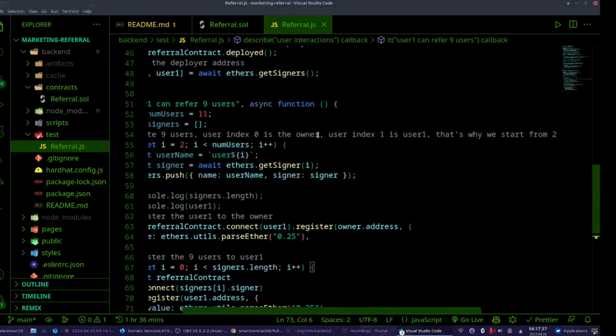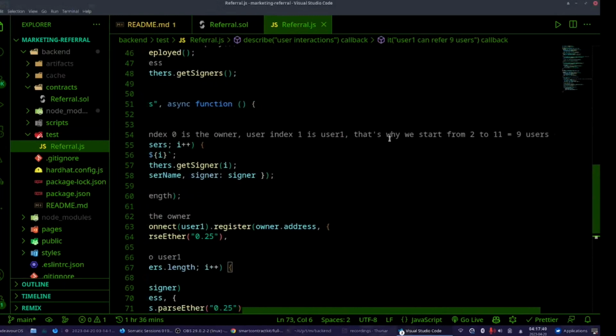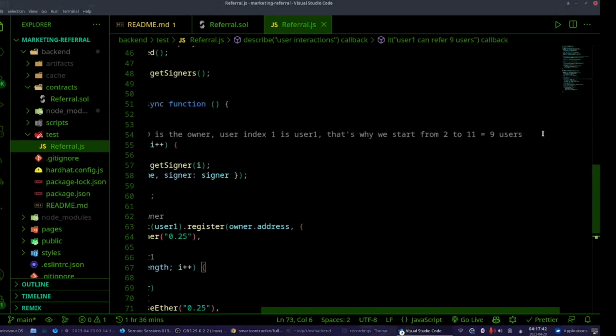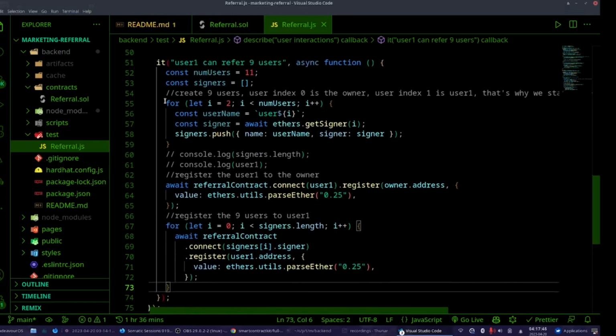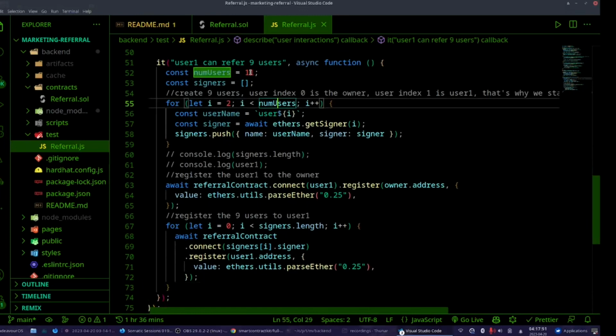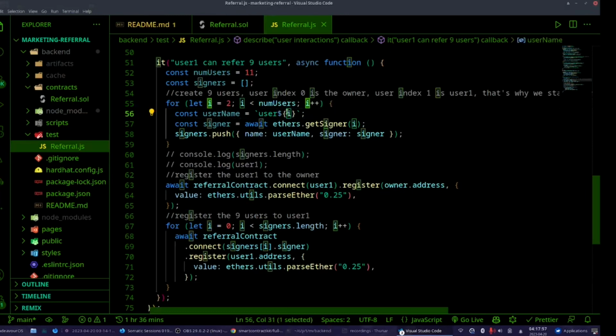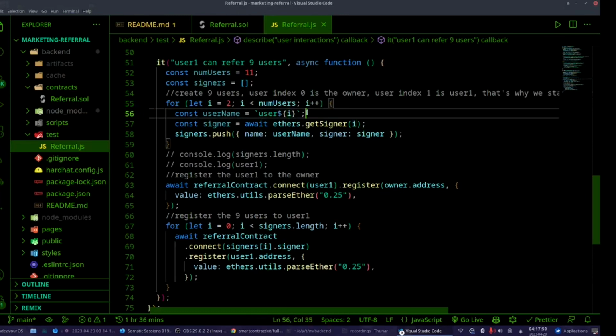User index 0 is the owner, user index 1 is user 1. That's why we start from 2 to 11, 9 users. I gave this to myself as a note. This for loop starts with 2, goes to num users 11. For each user, I give the name, username as such, the user plus the index. I get signer with again index, and I push to the signers array with the username and signer.